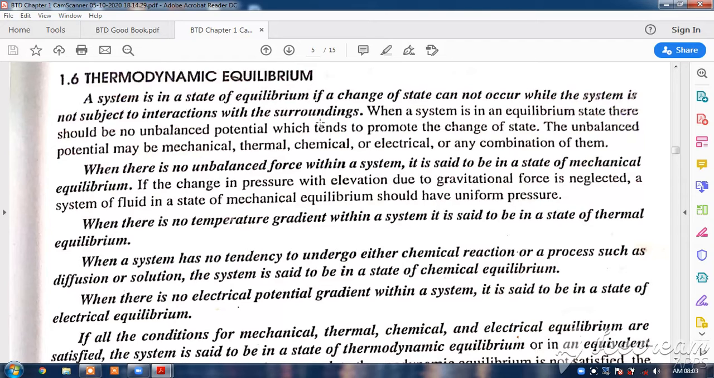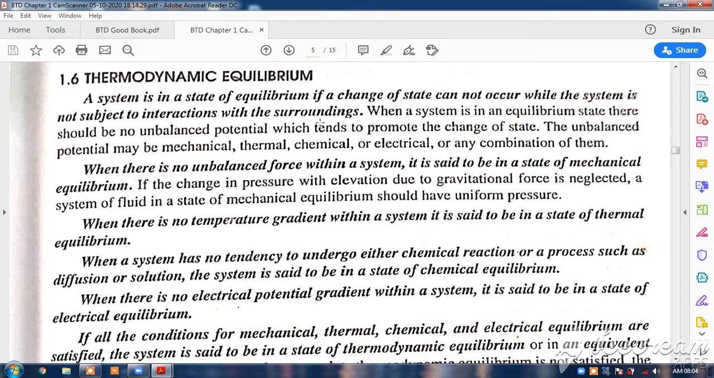So, a system is said to be in equilibrium with the surroundings if there are no interactions. You take the case of a hot cup of coffee. You take a hot cup of coffee and keep it on the table. After some time, you will find that the coffee has become cold and it is in equilibrium with the surroundings.